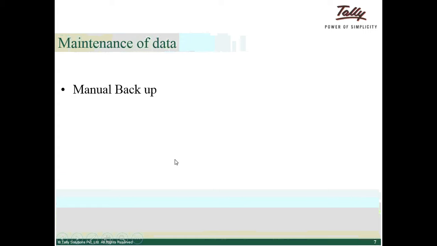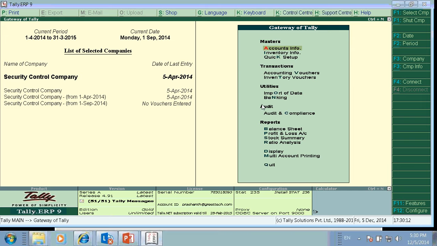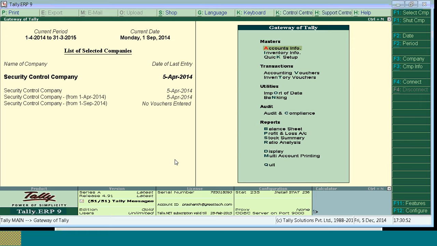So splitting is done. Next we'll go with maintenance of data: how to take manual backup. Data on the computer is vulnerable to different types of threats, and any data lost can be recovered only if there is a backup, so there is a need to store data at a different location by taking a backup. It is advisable to take data backup at frequent intervals as per the policies laid down by the organization, and also ensure that the data backup is secure logically and physically.